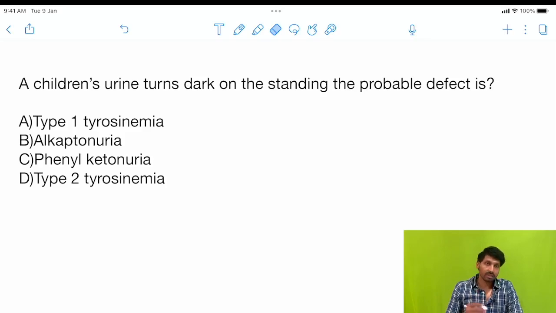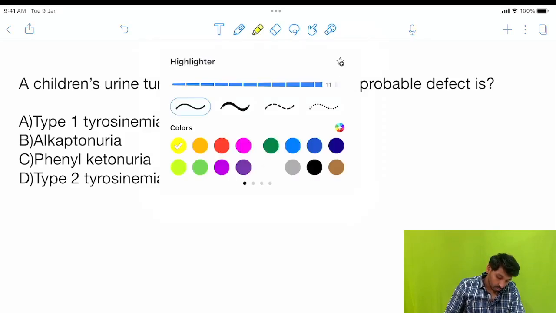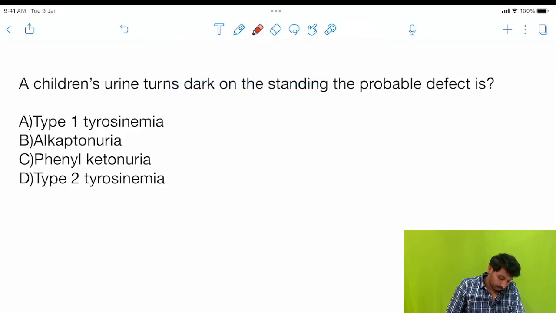So here the characteristic feature they have mentioned is that urine turns dark. Urine turns dark, so black urine disease. We have already learned this also in our previous revision classes.